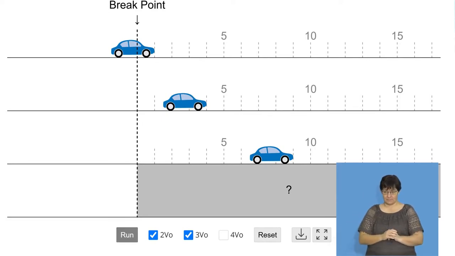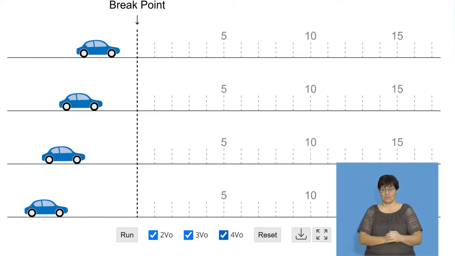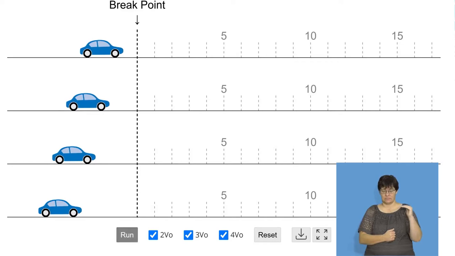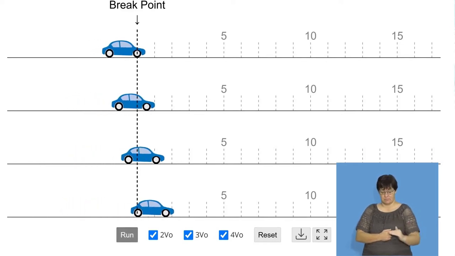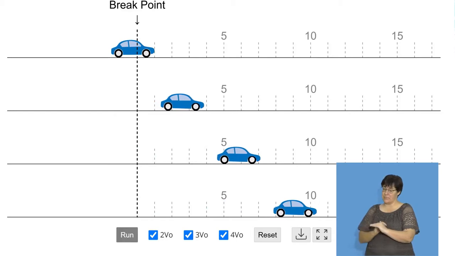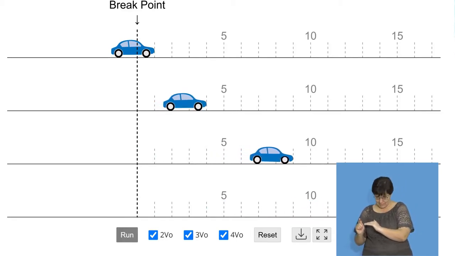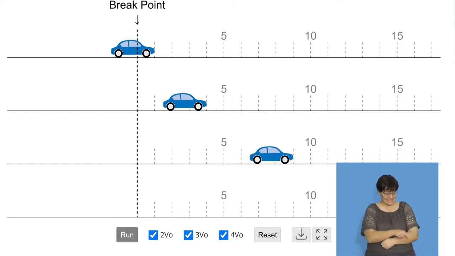Okay? Let's see if we now have 4. So we have 4, they're starting a bit further, just so they're going faster. And let's see, they all get there at the same time. And it's going further and further, and eventually it stops. There we go. Okay. The faster it was going, the further it traveled.